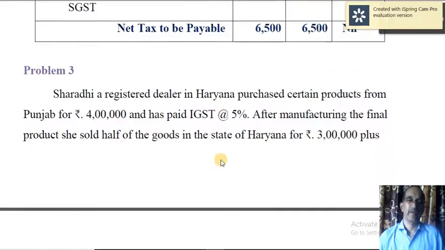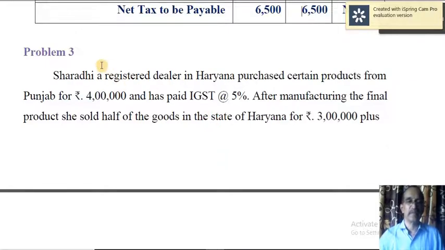Okay, now let us move on to the third problem. Sharadi, a registered dealer in Haryana, purchased certain products from Punjab for rupees 4 lakh. So Haryana and from Punjab, therefore the transaction or supply is interstate, and has paid IGST at the rate of 5%.